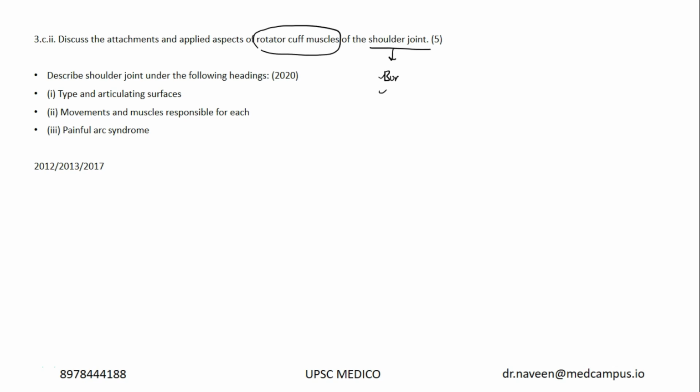Okay. So now when you read about the shoulder joint, don't just stop at the regular headings like the type, surface, movements, muscles. Okay. Focus more on clinical aspects. For example, next time they might ask you dislocation of hip, which is very important from hip joint, right? Posterior dislocation of hip, anterior dislocation of hip from hip point of view.